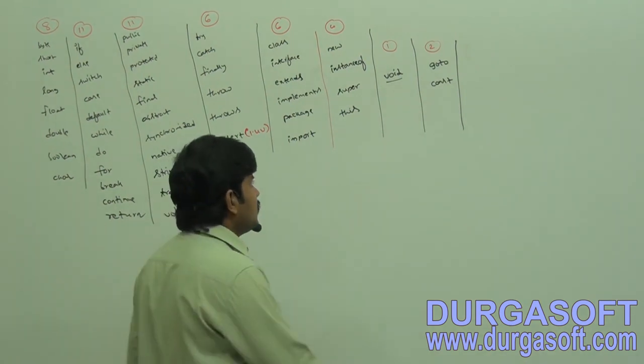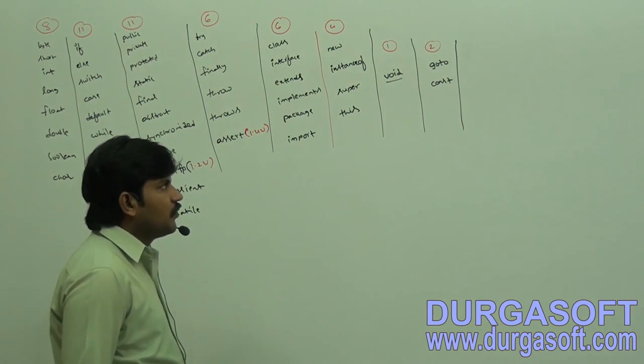That's all. This is about goto and const.